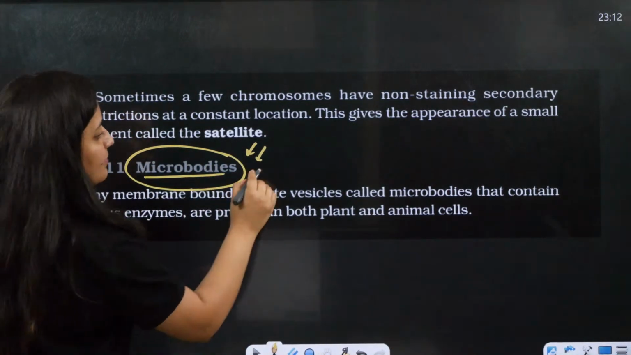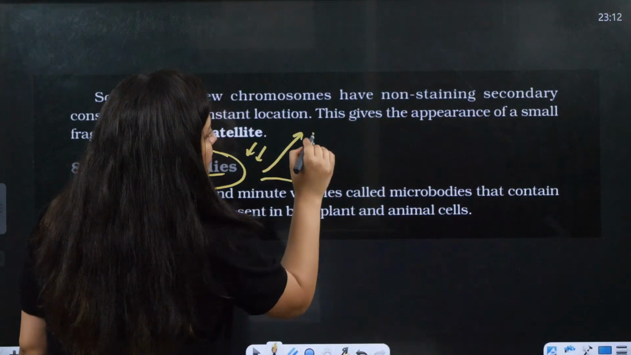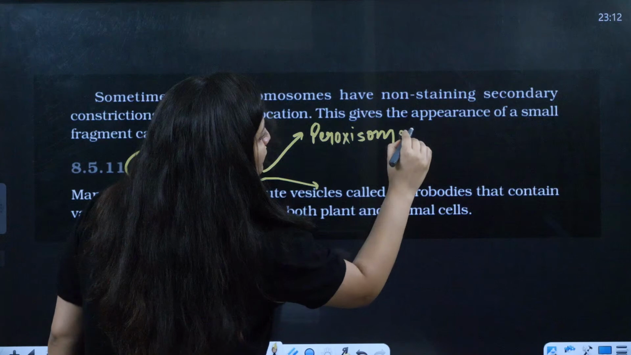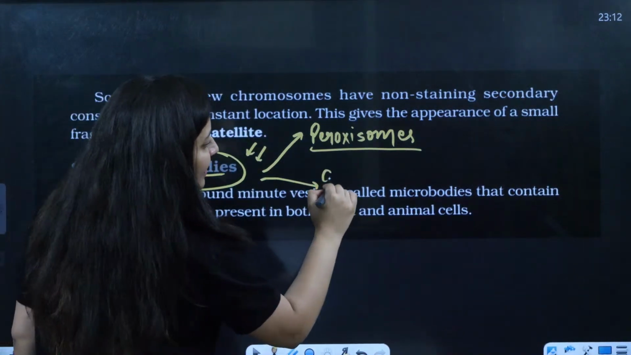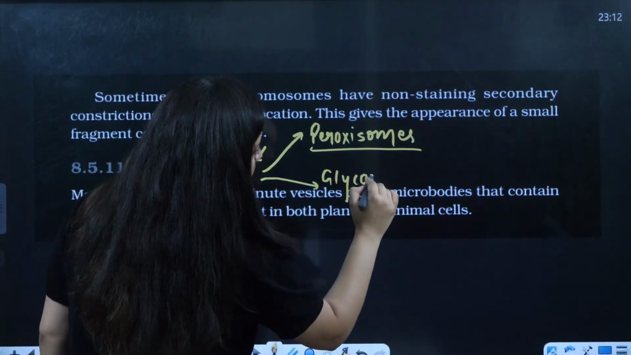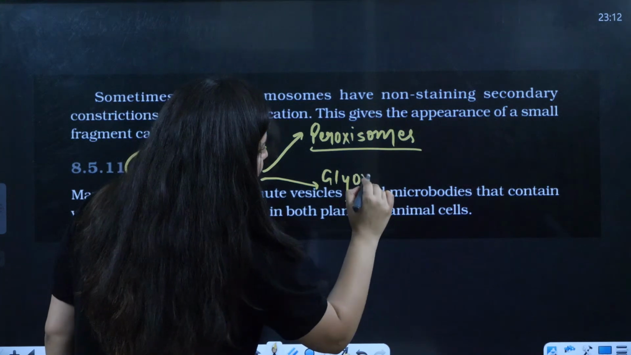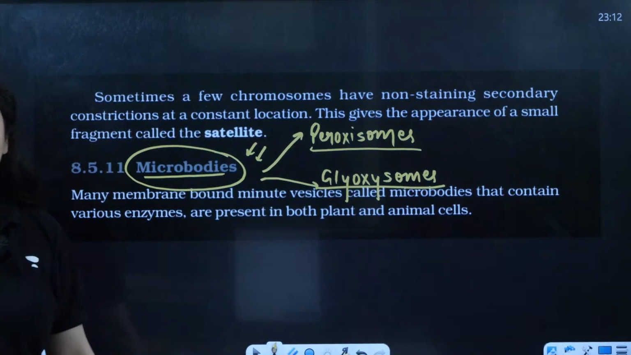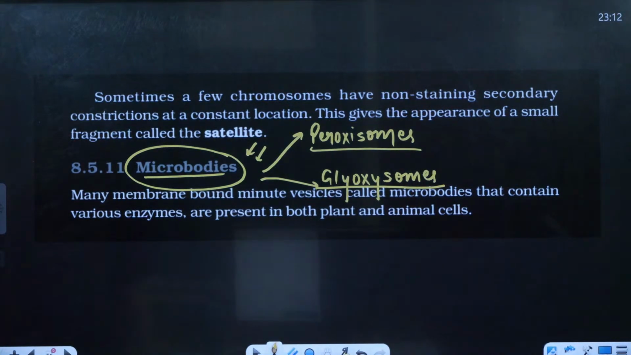Now, some small organelles are also there, which we used to call microbodies. When you talk about microbodies, you have two examples: peroxisomes, also known as uricosomes, and glyoxysomes. These are the two examples that you need to remember: glyoxysomes and peroxisomes.